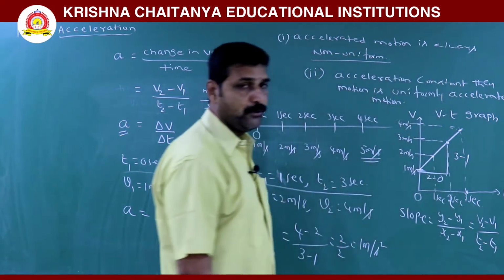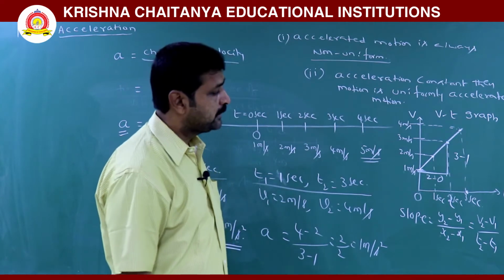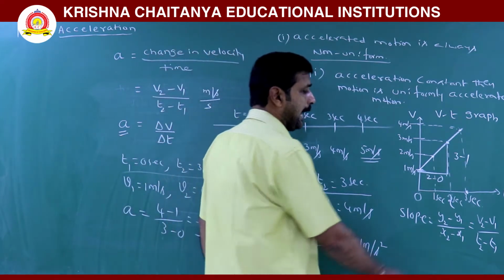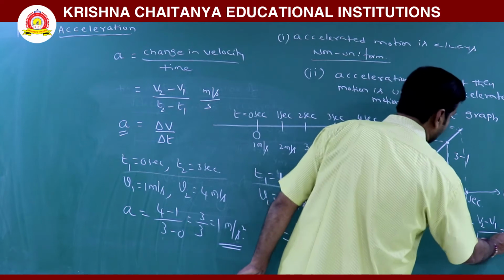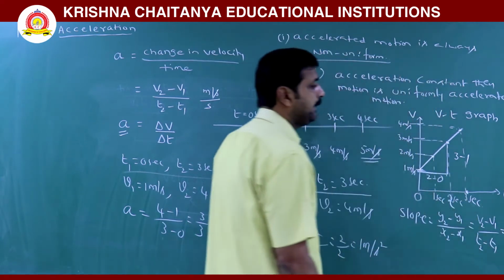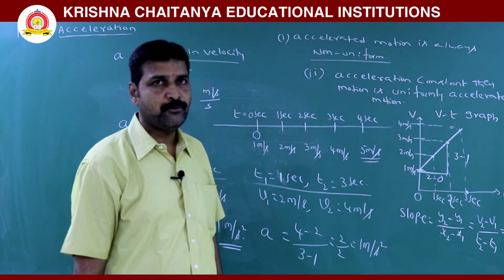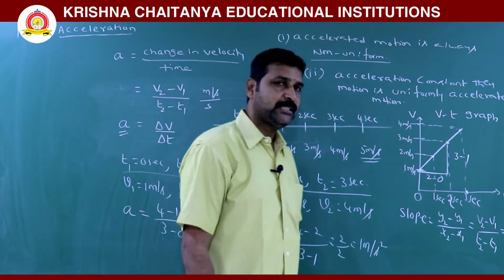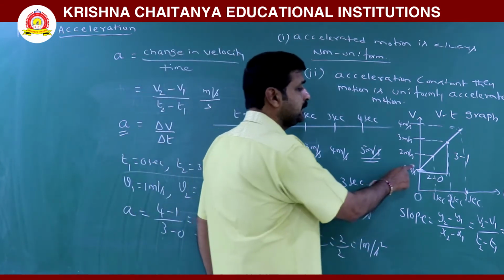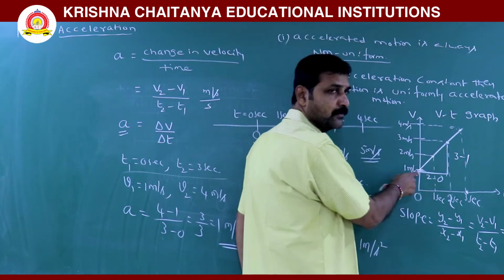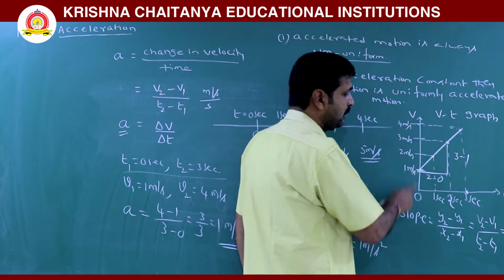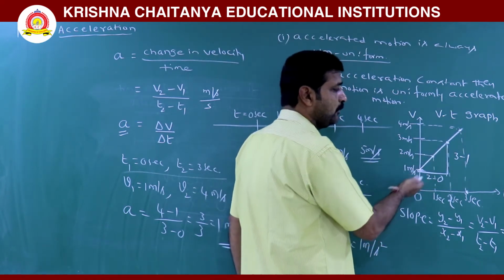So it is v2 minus v1 by t2 minus t1. What does it give? Acceleration. So the slope on VT graph gives acceleration. Here, since this is a straight line, you will get the same slope everywhere.